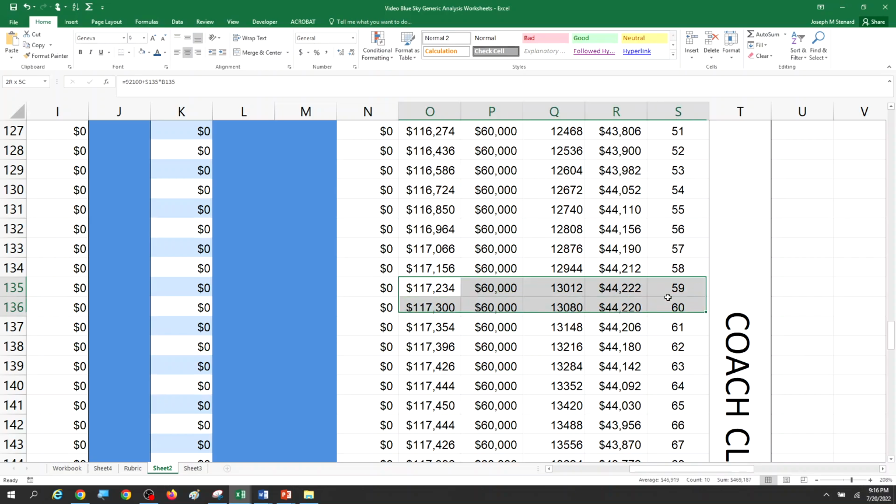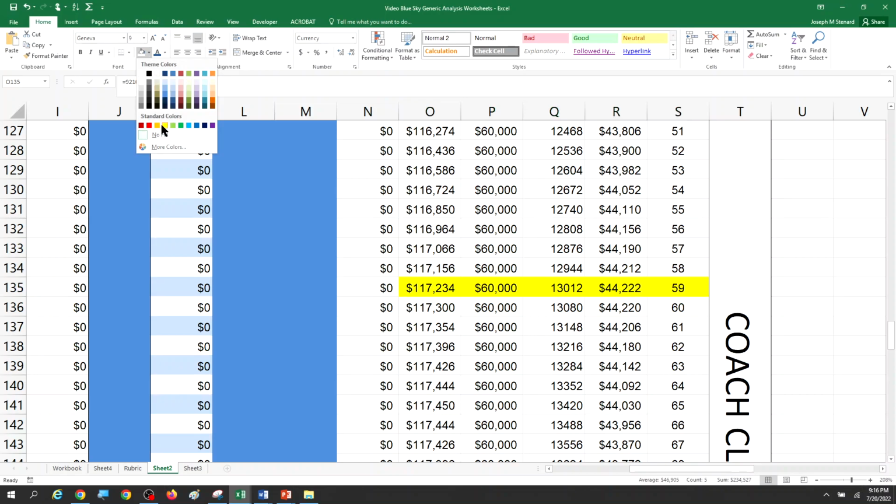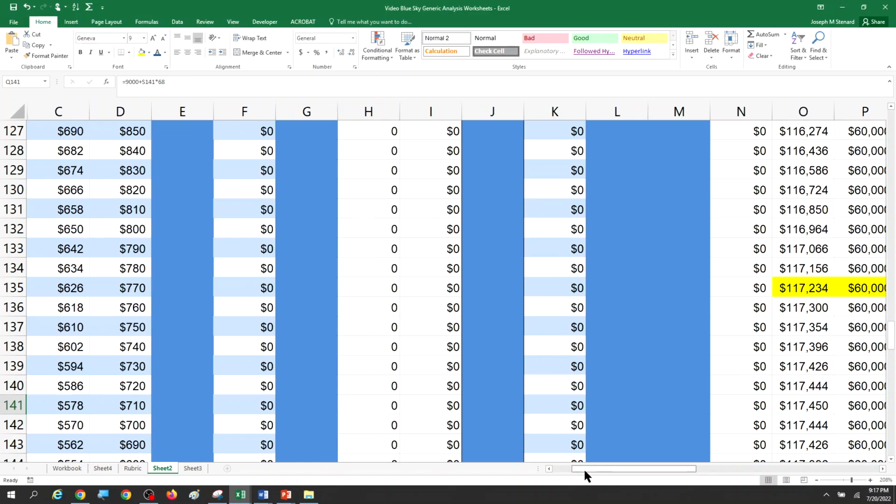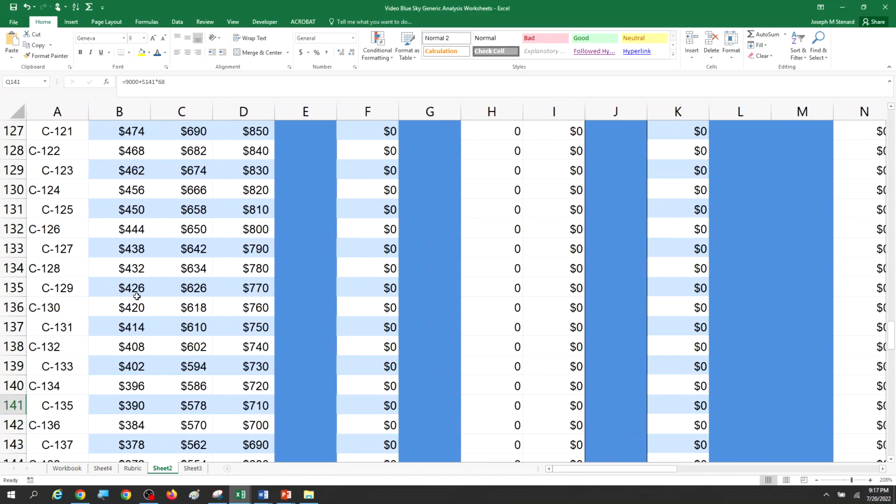So I'm going to highlight this to help me find what it is that I'm looking for. When I go back to looking at the data, I'm also going to signal what price I'm going to charge for coach.